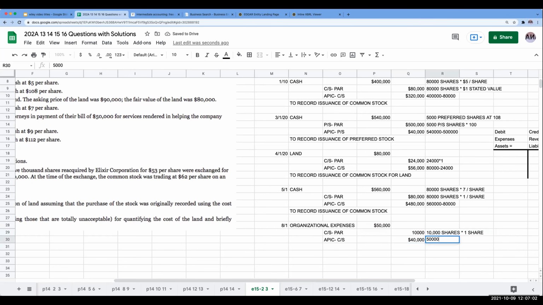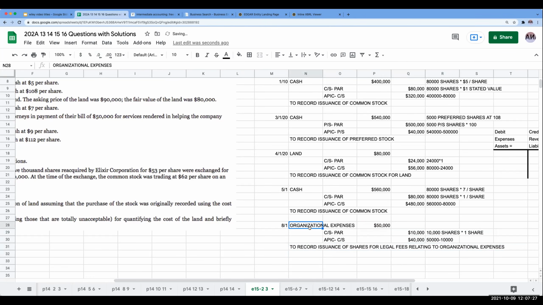So this is going to be 50,000 minus 10,000. Okay, so this is to record issuance of shares for legal fees relating to org expenses. Okay, so again, that's how we go through and do it.